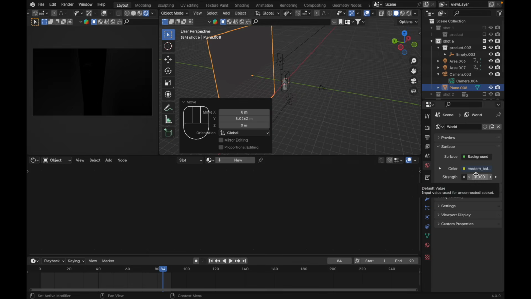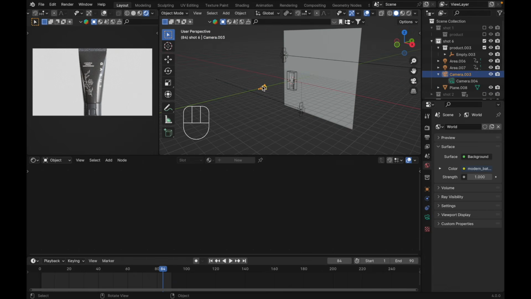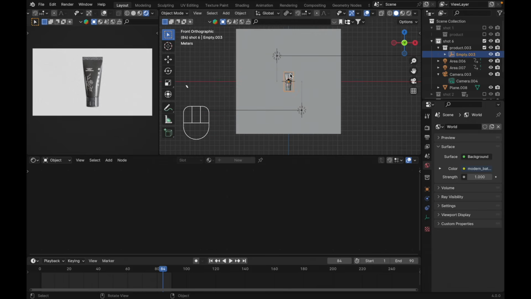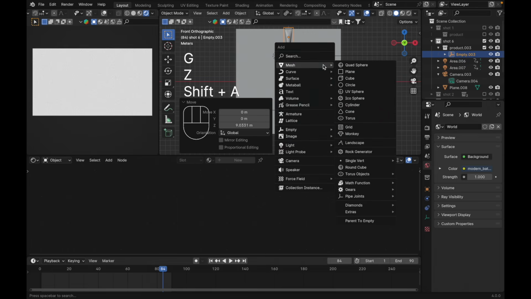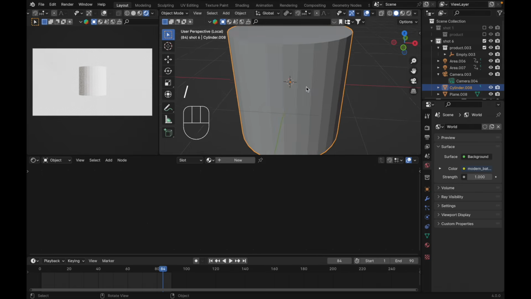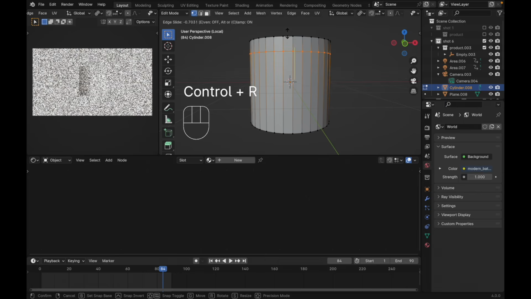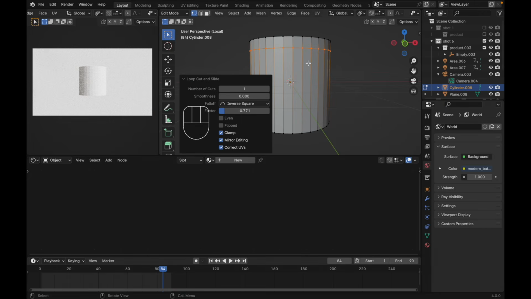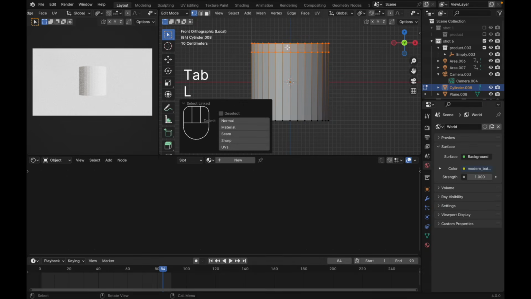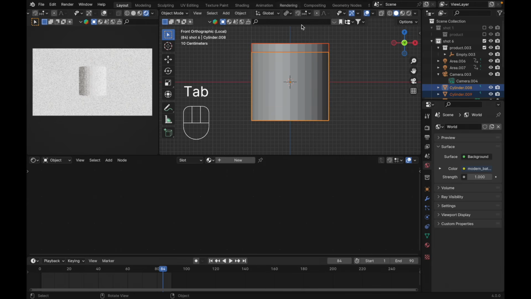Let's turn off our world light first. Like this. Select camera here, G Y, put it here. Let's move this up like this first. And Shift A, mesh, add cylinder. Press slash on your keyboard. Tab to edit mode, press Ctrl R. Click here. Let's put it something like this. And press V to separate them. Press L. Press P, selection. Tab to object mode, just like this.